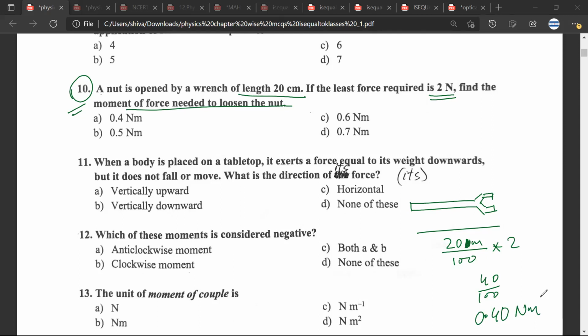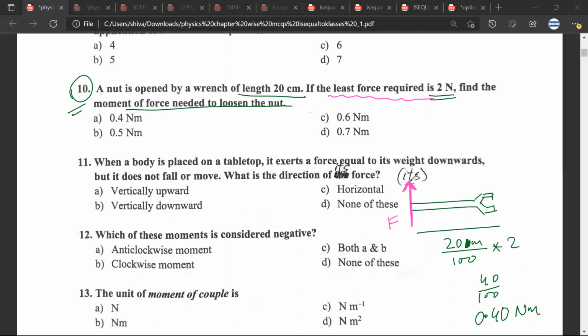Is there any doubt? No doubt, sir. See, what the question is saying is, what if the least force required is 2 Newton? When it is saying it is a least force, the least force would be something like this. Any doubt? No doubt, sir.